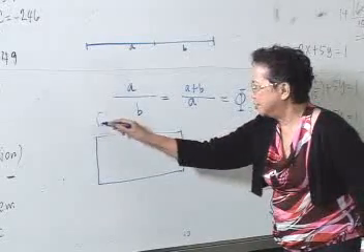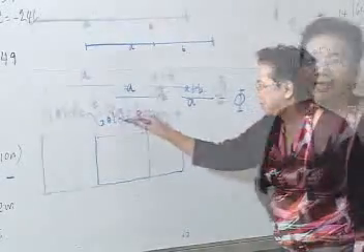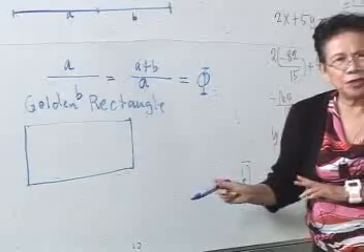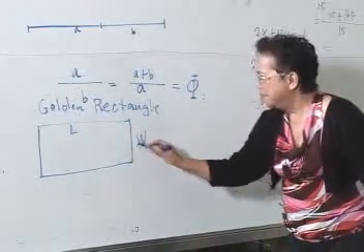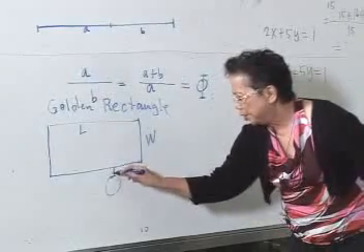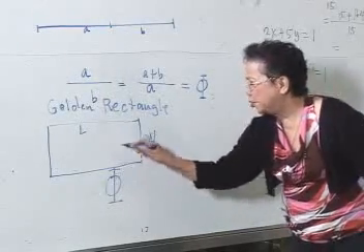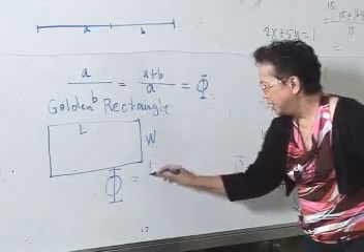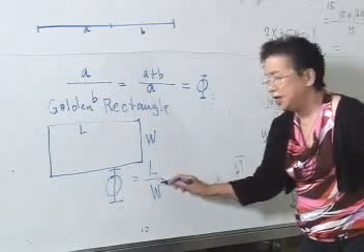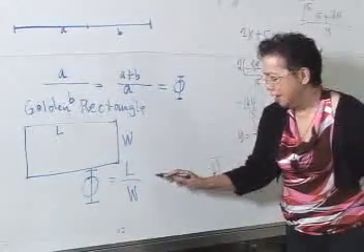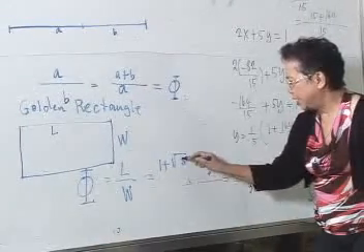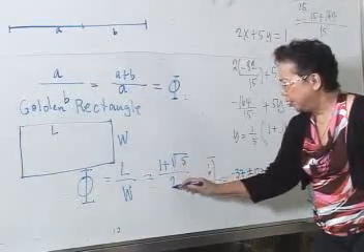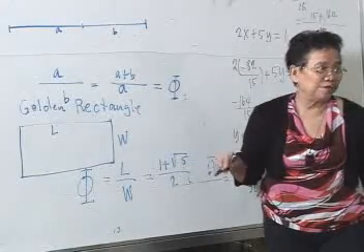If this is a golden rectangle, and this is the length, and this is the width, then the ratio of the length to the width is equal to phi. And the phi, we can find out later, is 1 plus square root of 5 over 2. We call this the divine proportion. We can show that.